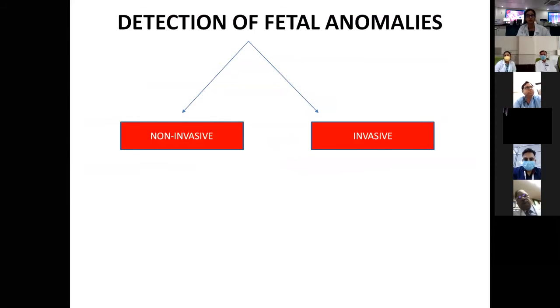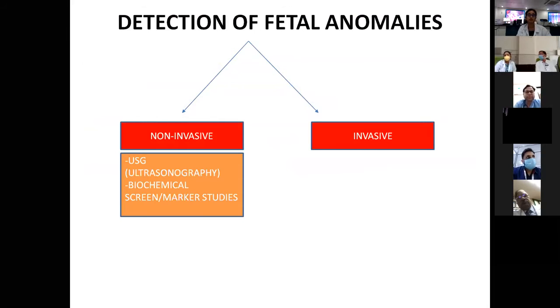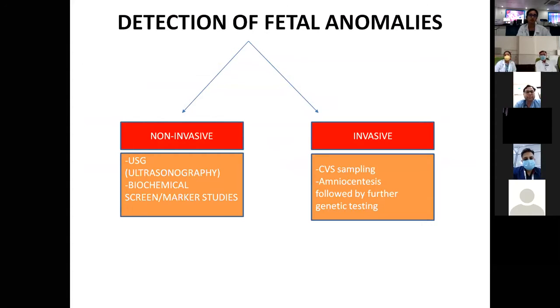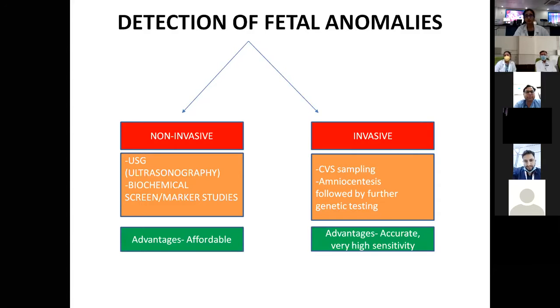as well as invasive. In non-invasive, we have various ultrasonography tests which we are doing along with the biochemical screening profile. Invasive tests generally include chorionic villus sampling as well as amniocentesis, where the tissue is sent for further genetic analysis. Both the assays have their own advantages as well as disadvantages. The main advantage of non-invasive assays is that they are affordable, and for invasive is that it is very accurate and very sensitive.